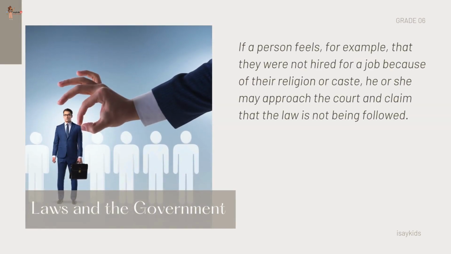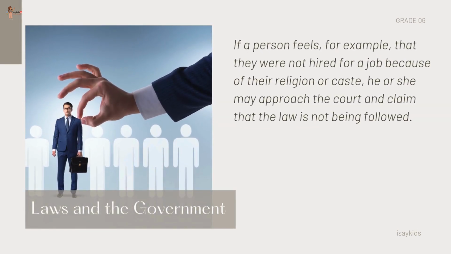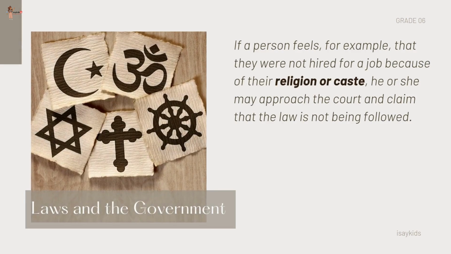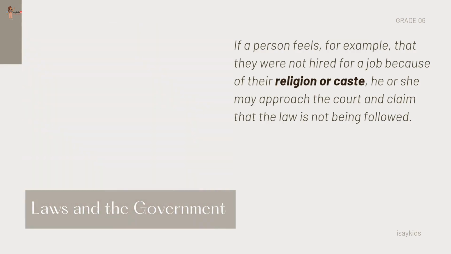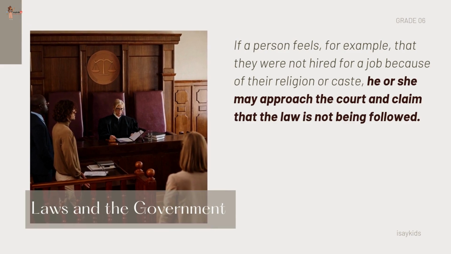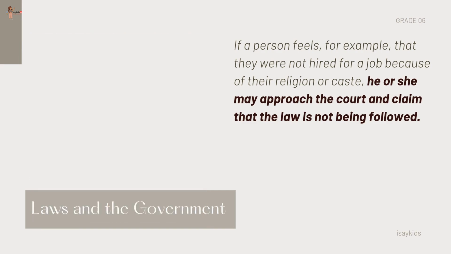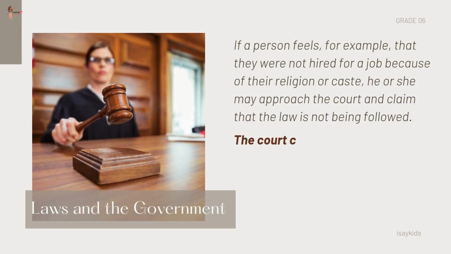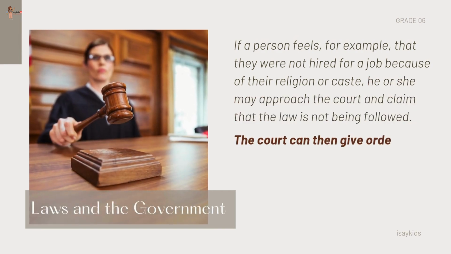If a person feels, for example, that they were not hired for a job because of their religion or caste, he or she may approach the court and claim that the law is not being followed. The court can then give orders about what should be done.